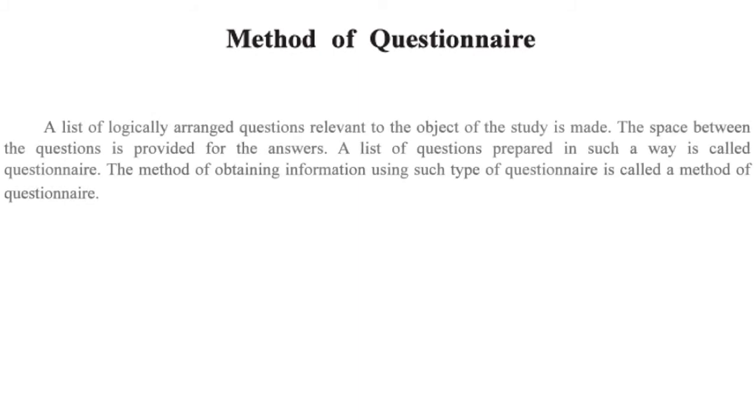The method of questionnaire. Now, what is a questionnaire? A questionnaire is a list of logically arranged questions relevant to the object of the study. That is, we have to make a list of questions which are logically arranged depending on the objective of the study. The space between questions is provided for the answers. That means the answers are to be given in the questionnaire itself. No separate piece of paper is to be used. The questionnaire must contain blank spaces for writing down the answers. A list of questions prepared in such a way is called a questionnaire. The method of obtaining information using such a questionnaire is called the method of questionnaire.